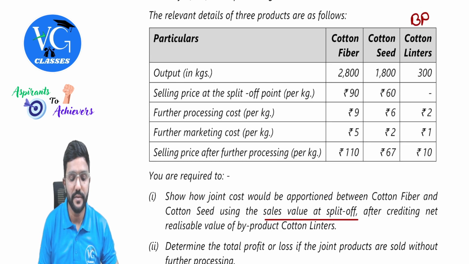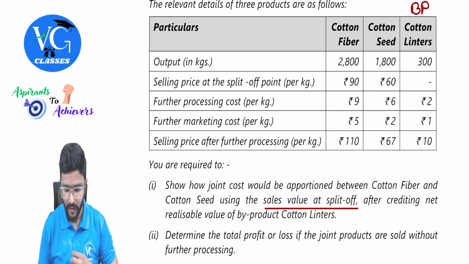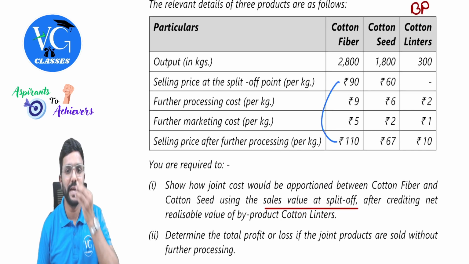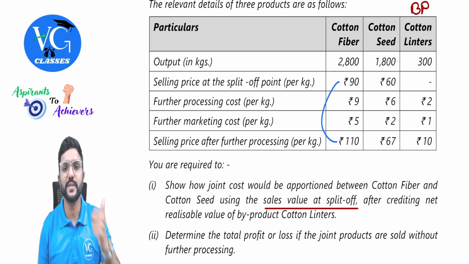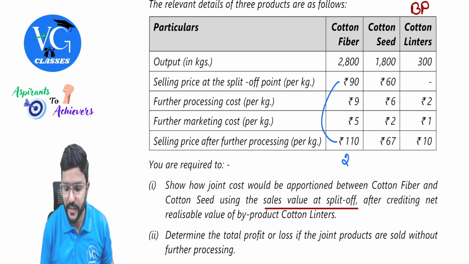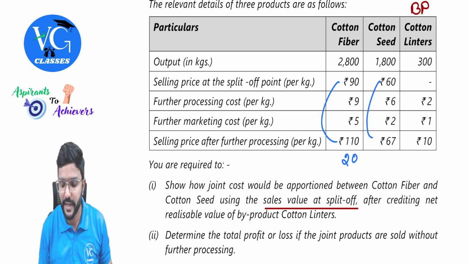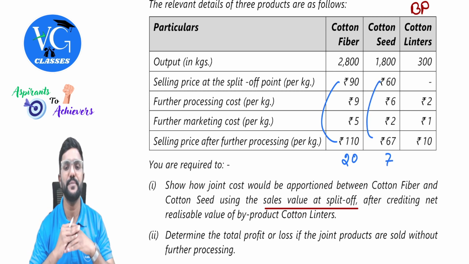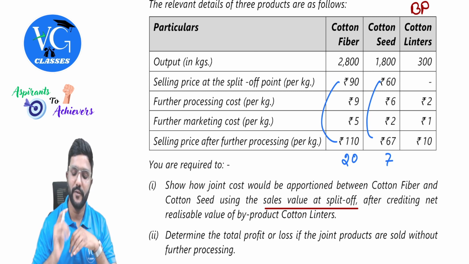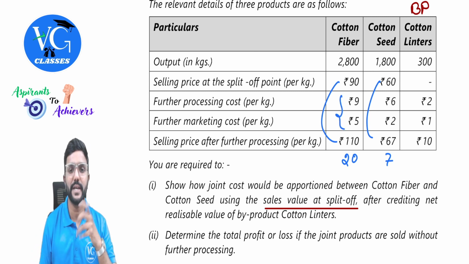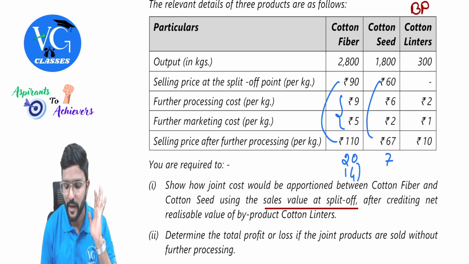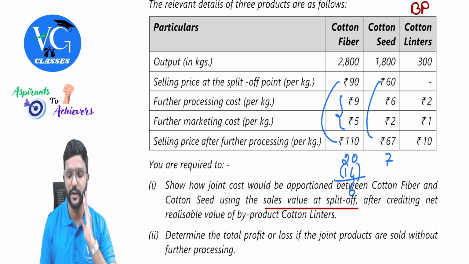Yeah, you can see here. I will just show you. What is the incremental revenue we will get per unit if I further process cotton fiber? It is 20 rupees, sir. Whereas cotton seed, if I further process and sell it, what is the incremental revenue I will get? 7 rupees per unit. And for this, what is the incremental cost we have to incur? 9 plus 5, 14. Yes, sir.